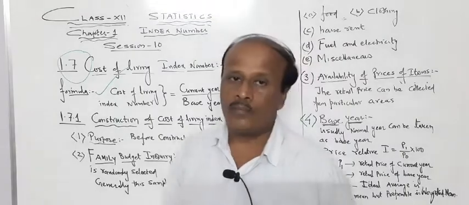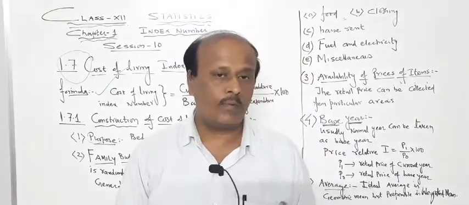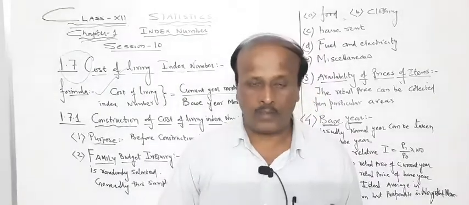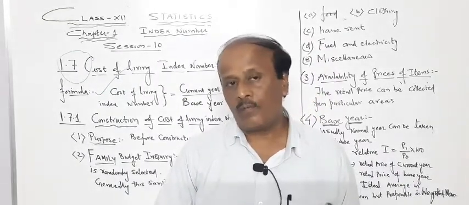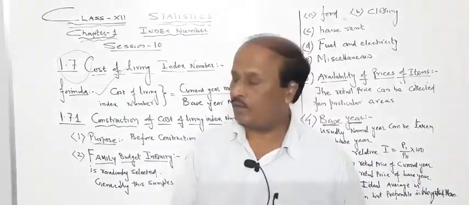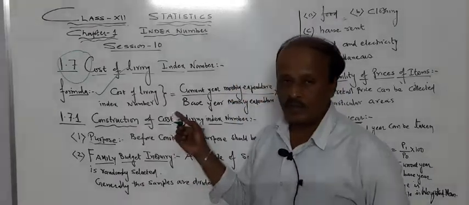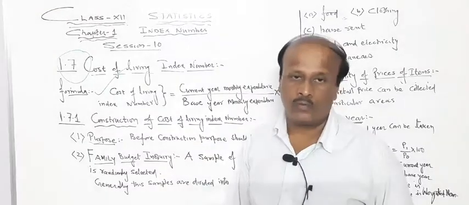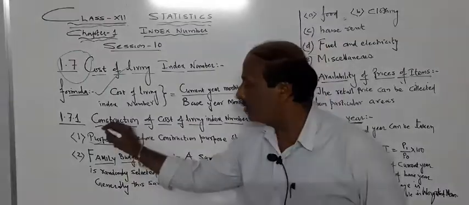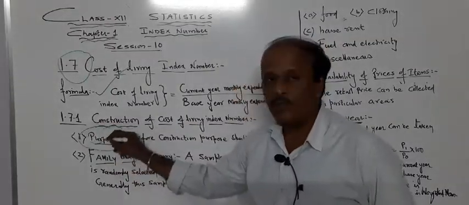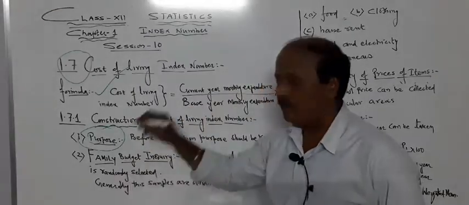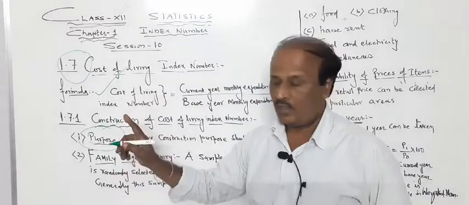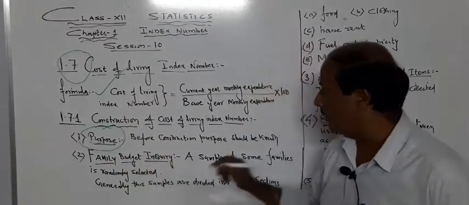Whether we are finding the cost of living index number for rich people of a society, or poor people, or middle class people, for what purpose we are collecting this, whether it is collected for a government purpose or the living standard of people, should be known. So the first important thing is the purpose of constructing a cost of living index number, that should be clear. Then family budget inquiry.